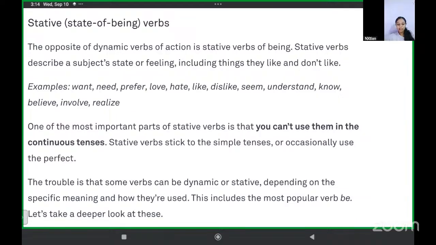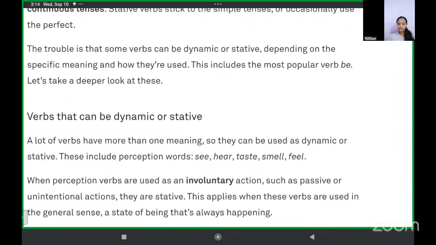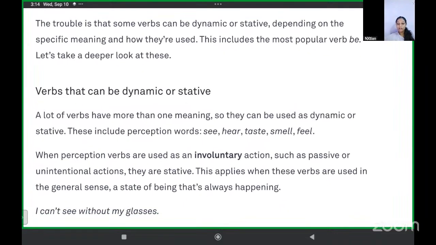Then the trouble is that some verbs can be dynamic or stative depending on the specific meaning and how they are used. Some can be dynamic, some can be stative, depending on their usage. This includes the most popular verb, be. Let's take a deeper look at these. A lot of verbs have more than one meaning, so they can be used as dynamic also or stative also.